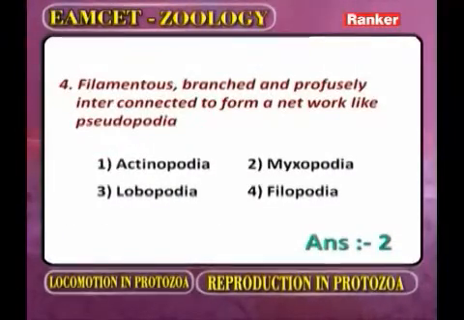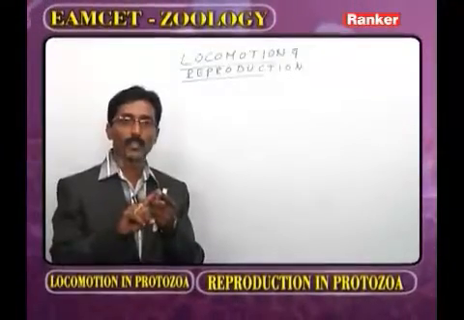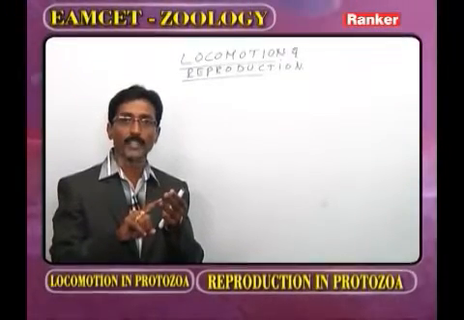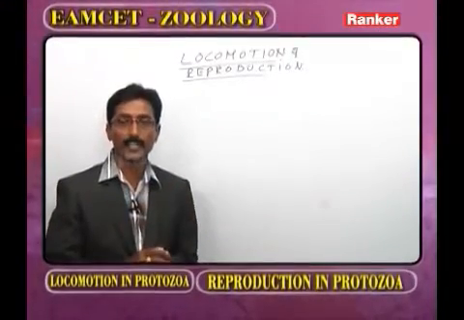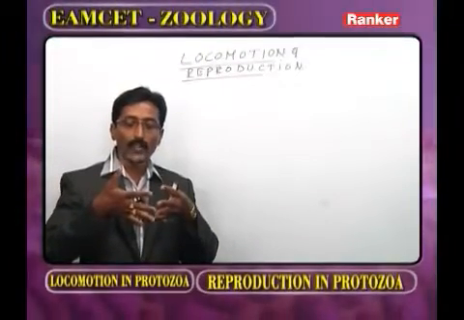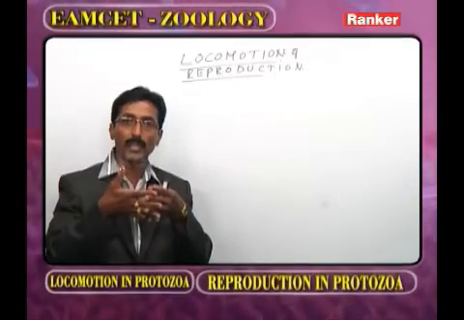Filaments branched and profusely interconnected to form a network like pseudopodia. Now here the student gets a small doubt. As we observe the pseudopodia, one we call lobopodia, the second filopodia, the third reticulopodia, and the last one actinopodia or exopodia. As we observe the filopodia, occasionally the pseudopodia are branched.